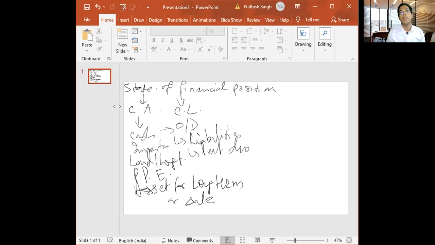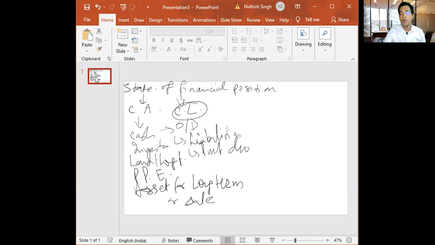That means an overdraft with the bank, or my vendor who is chasing for the payment and I missed that, so I cannot defer it for a longer time. So that will go into the current liability, right? And that's why here comes the CL, current liability.